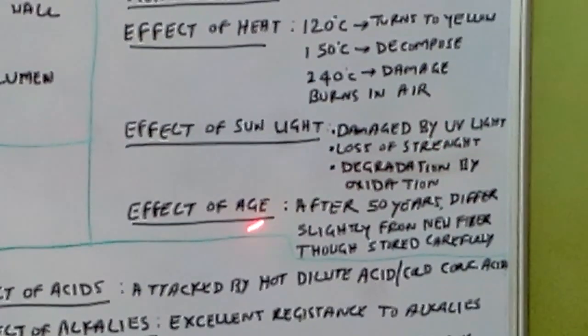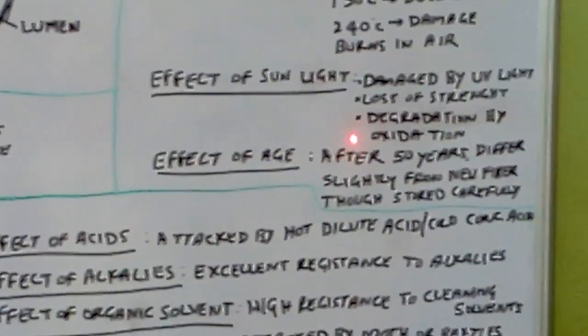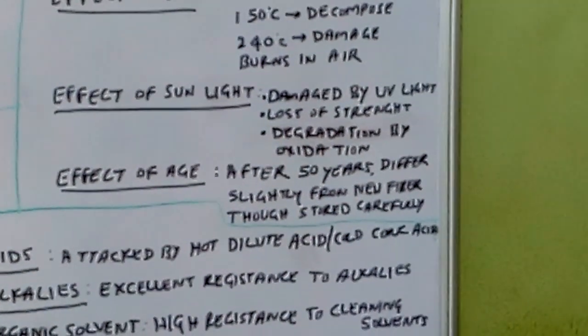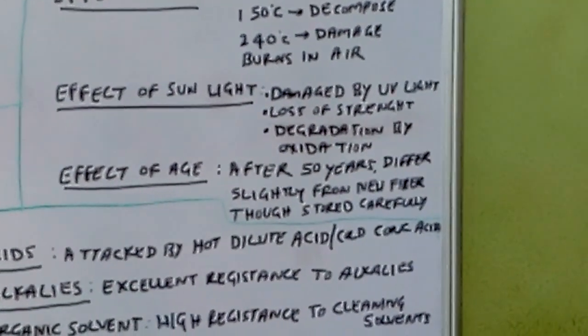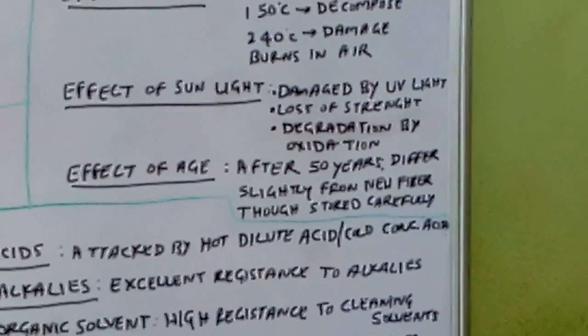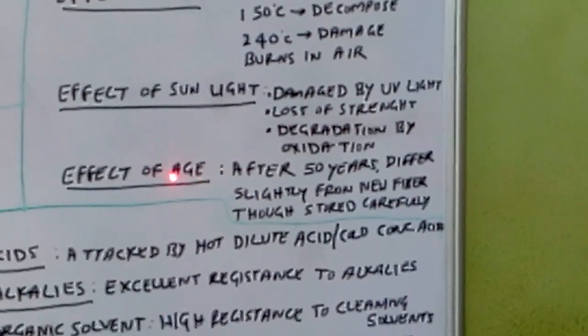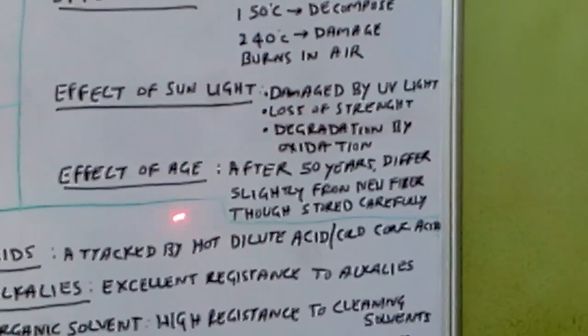Okay. Then we go for the effect of age. Cotton garments nowadays, we can use for 5 or 6 years, maximum 10 years.